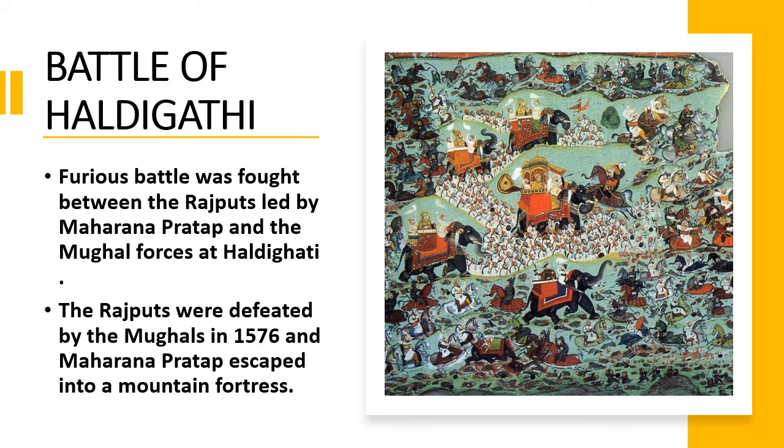Another significant event in the history of the Mughal era is the Battle of Haldi Ghati. A furious battle was fought between the Rajputs led by Maharana Pratap and the Mughal forces at Haldi Ghati. The Rajputs were defeated by the Mughals in 1576 and Maharana Pratap escaped into a mountain fortress.